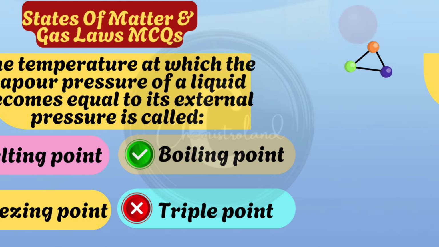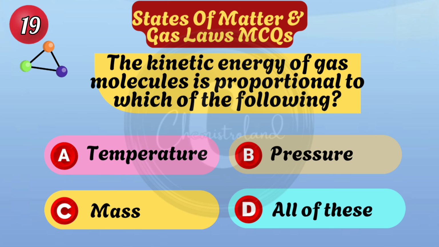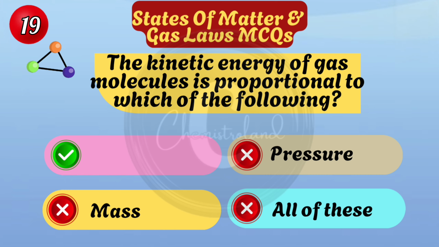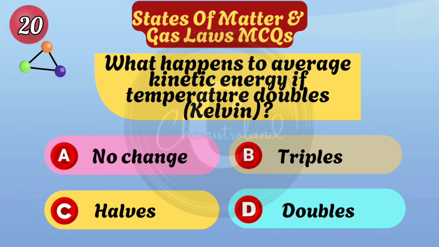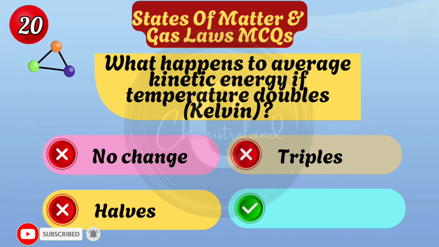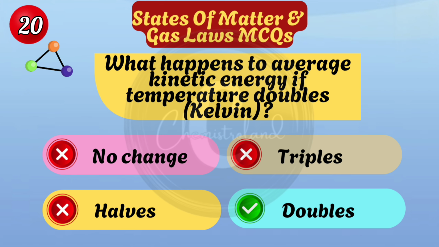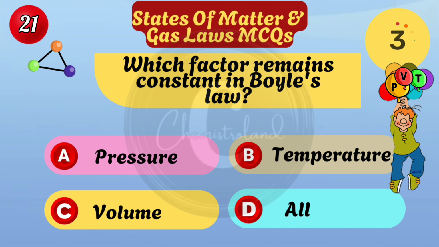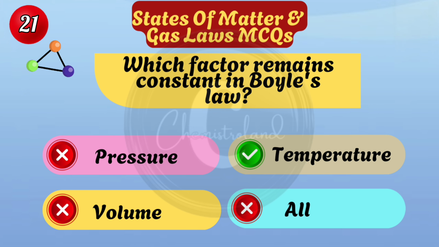The temperature at which the vapor pressure of a liquid becomes equal to its external pressure is called boiling point. The kinetic energy of gas molecules is proportional to which of the following? Option A, temperature. What happens to average kinetic energy if the temperature doubles? Average kinetic energy also doubles. Which factor remains constant in Boyle's law? Temperature.